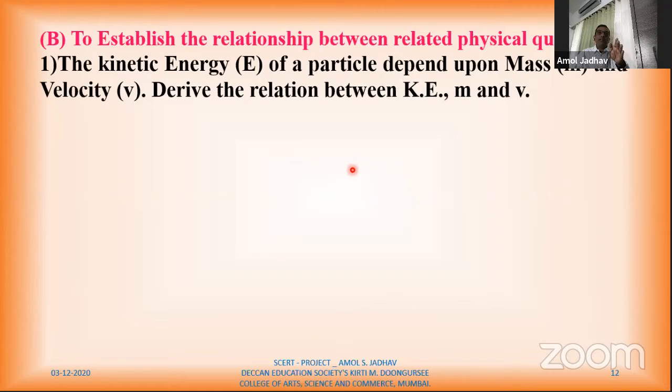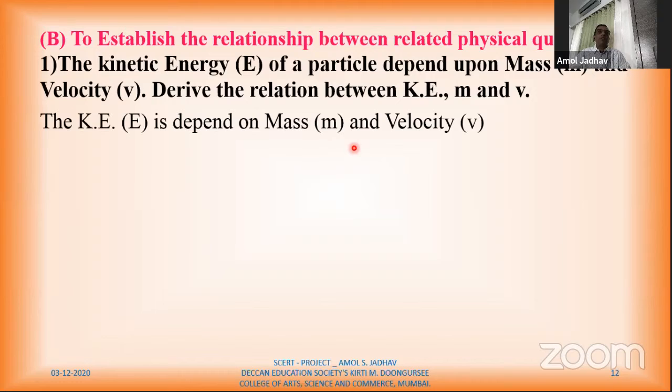To find this, we can derive this relation by using dimensional analysis. So here it is given kinetic energy depends on, means is proportional to, mass as well as velocity. But how much mass, that I don't know, which I am going to find out. So how much, which is x. So I want mass to the power x, and I want velocity to the power y to derive kinetic energy.